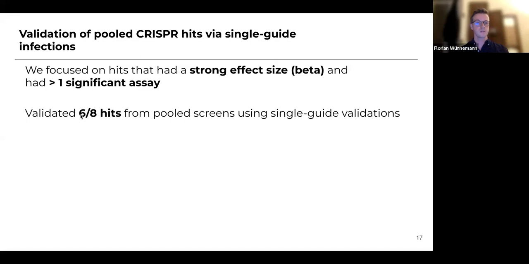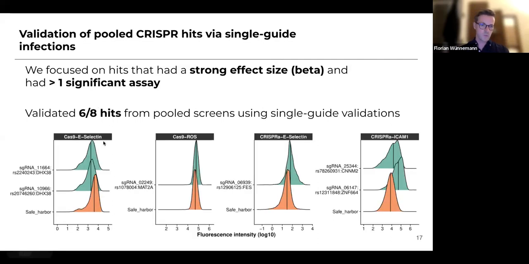For these single guide validations, we took the strongest guide that we found in the screen and did independent infections of these guides within cell lines and measured the phenotype using only this one guide in the cells using FACS. Doing that, we were able to validate 6 out of 8 hits from those pooled screens. For example, for DHX38, we compared these to safe harbor guides. These are guides that bind somewhere in the genome where their effect should not in any way affect the cell system that you're looking at.